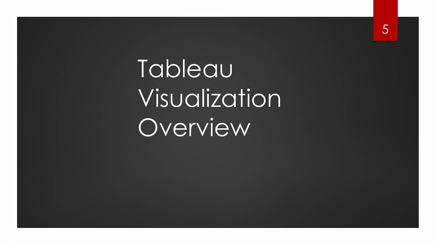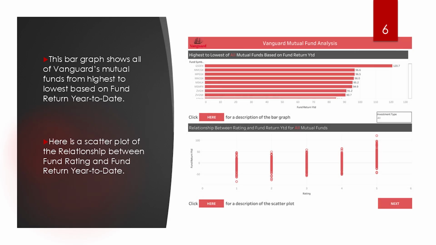Here is our Tableau visualization overview. For the first visual on Tableau, it illustrates all of Vanguard's mutual funds from highest to lowest based on fund return year to date. The visuals created show that funds like GSO-FX are top performing, and Vanguard should leverage their returns to attract growth-focused investors. While GSO-FX is the leader, funds in the 90 to 96% range also perform exceptionally well.